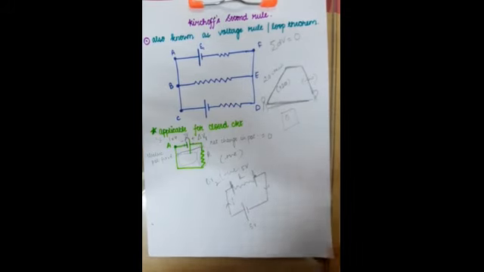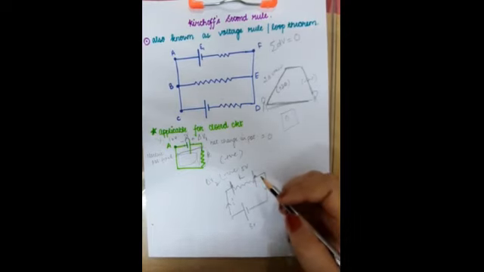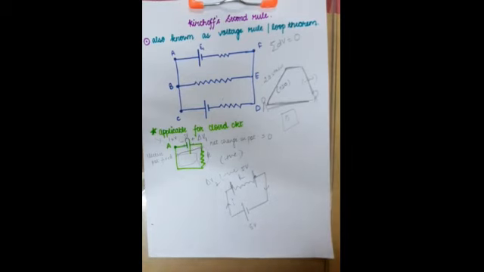So eventually the difference between them is decreasing. So that's why we say that potential drop is happening across the resistor. Try to get it. Okay.